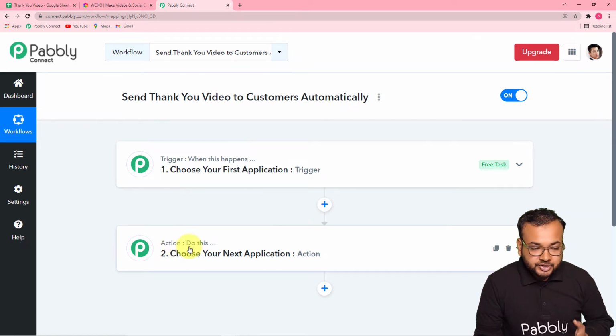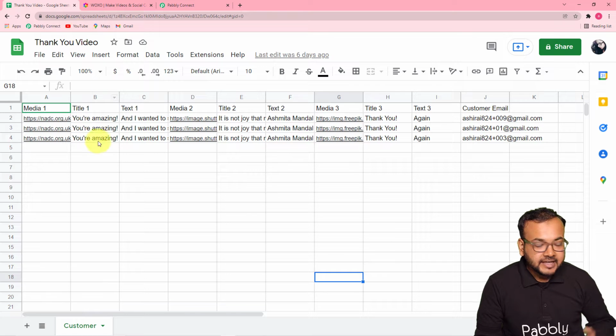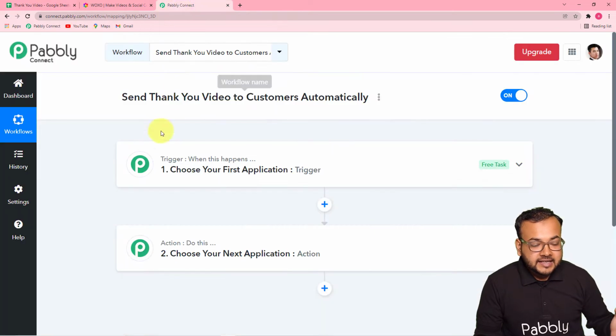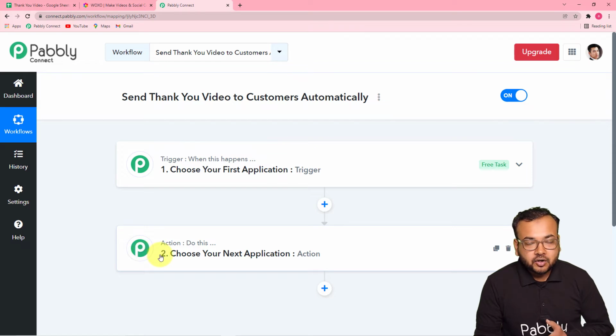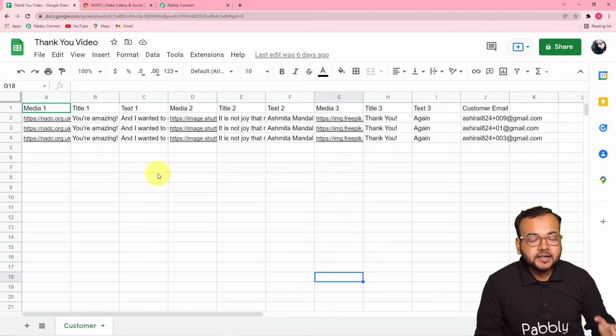As in our use case, the trigger would be to enter the details of your customer in a spreadsheet that we have here like this, and as this trigger happens, the action will create a video out of the details you got in your spreadsheet, and that video will be delivered to your customers automatically.